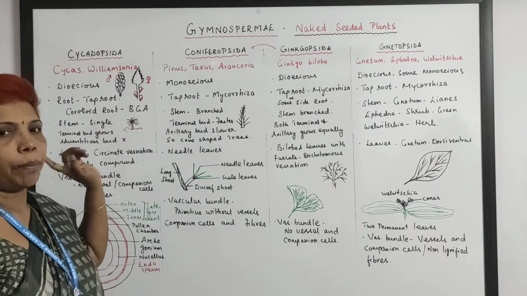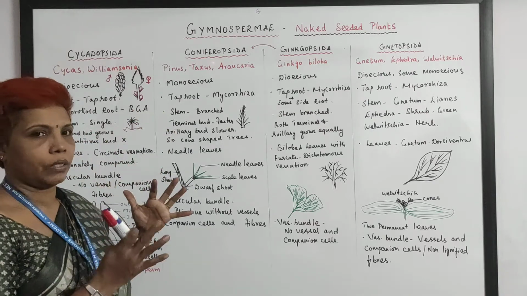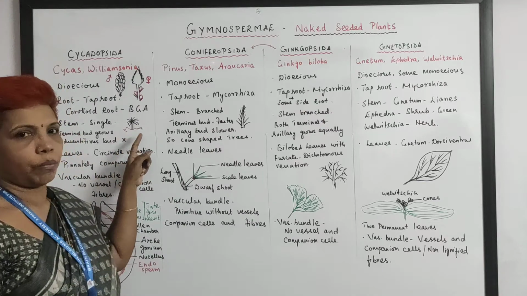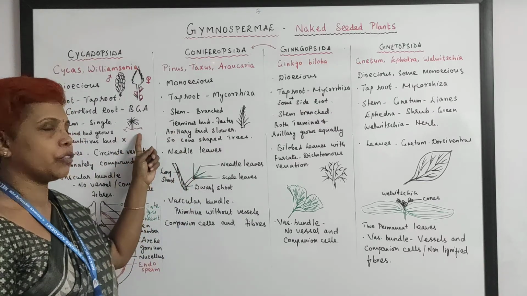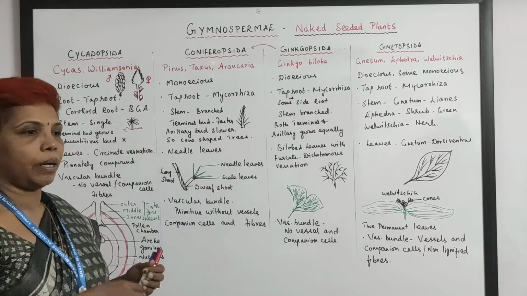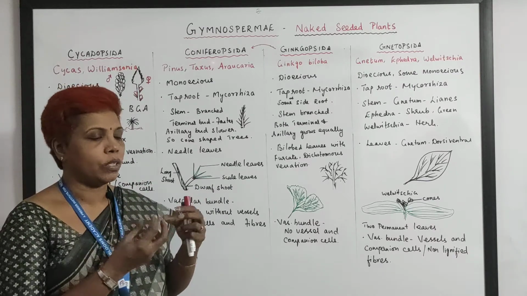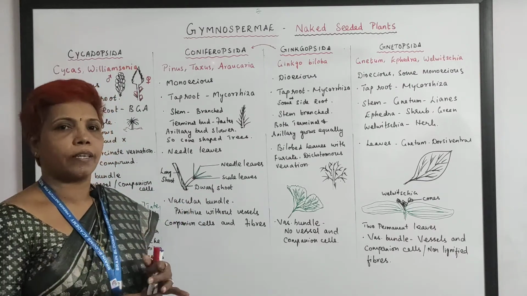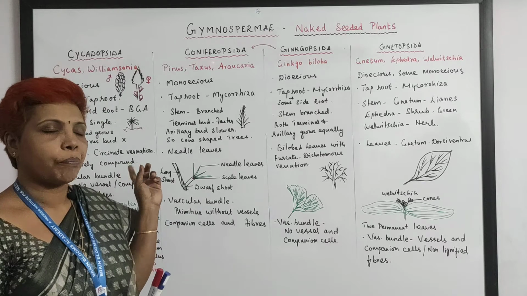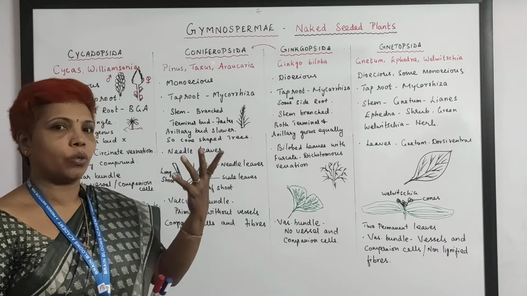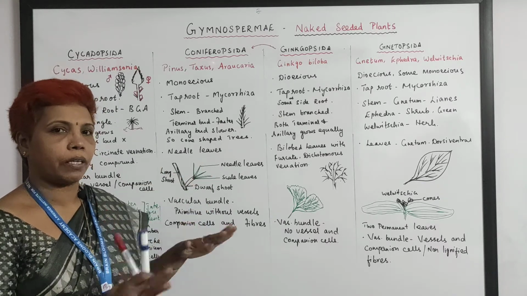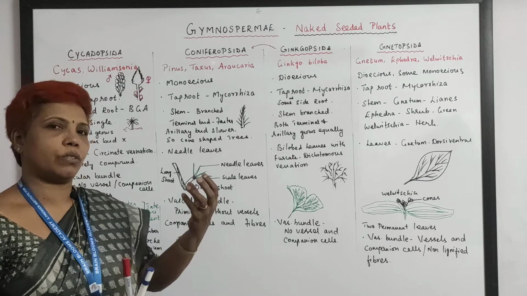And the stem is woody, but a single stem, only one stem like a coconut tree, because generally you have a terminal bud and axillary bud. In case of Cycas, the terminal bud alone grows, the axillary bud is completely off, so only one stem.